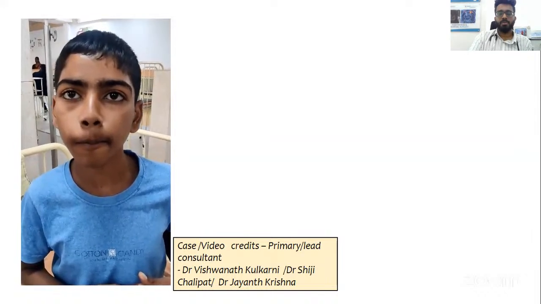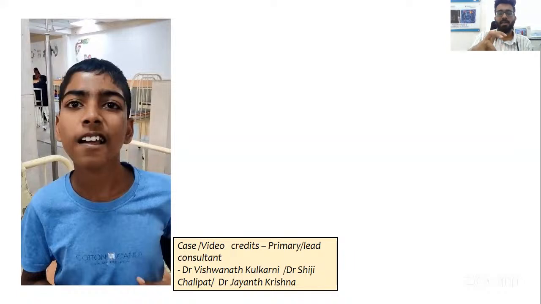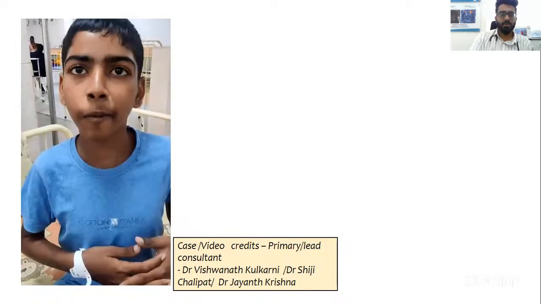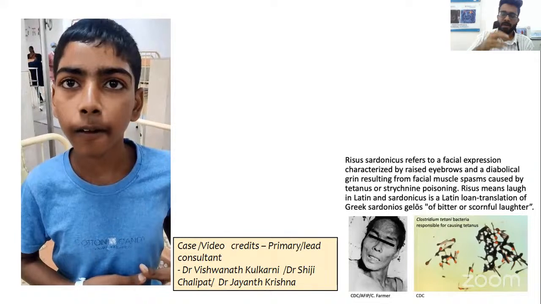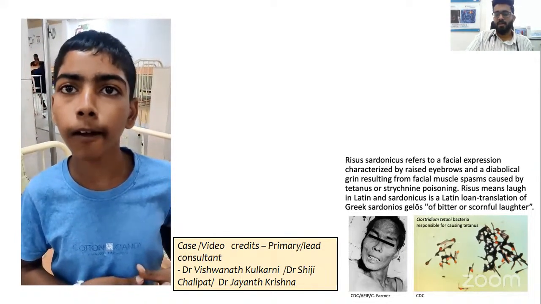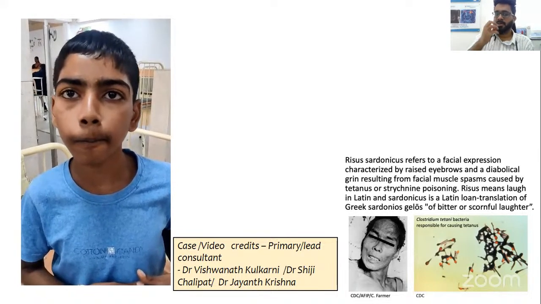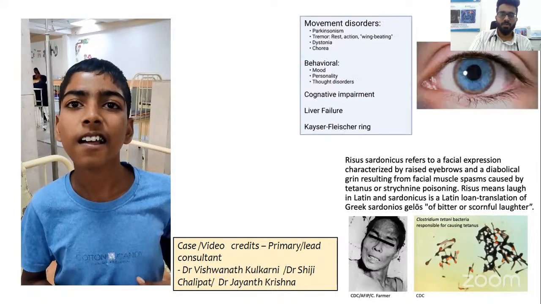Also, if you see, when you ask the child to smile, this child has a sort of grin or a deviation of face to one side. So there is some amount of facial dystonia or hemifacial dystonia, along with this subtle grin, which is called risus sardonicus. Risus sardonicus in a pediatric neurology practice is very specific to a few disorders. Whenever you start thinking about risus sardonicus, the grin-like smile, you start thinking of Wilson's in the very first scope.